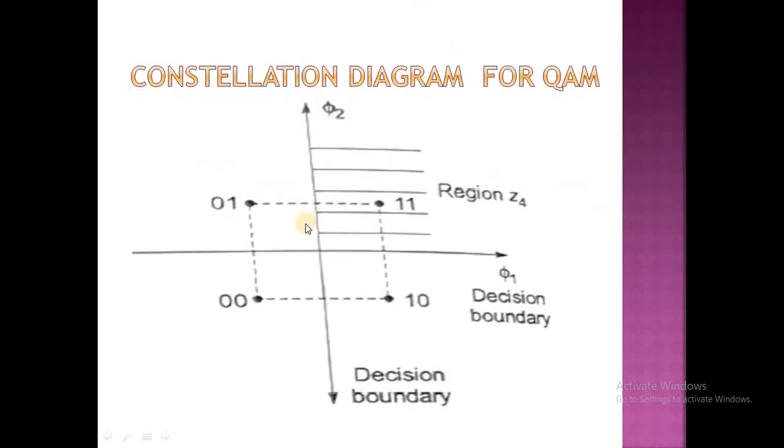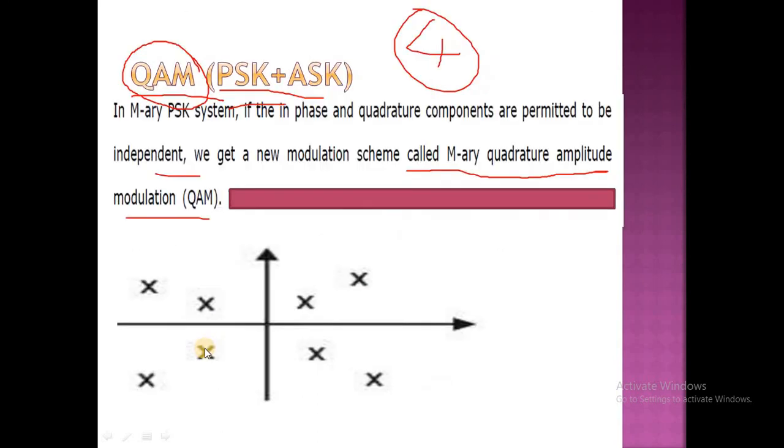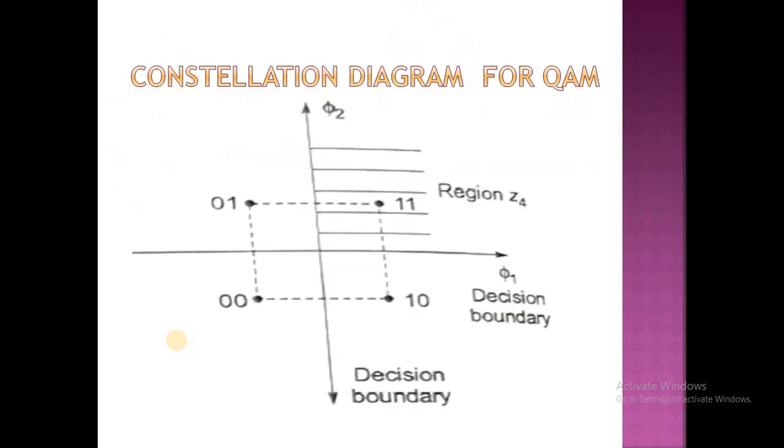And it is the constellation diagram if you consider only the 4 points by using the gray code sequence. See here, it is region 4, and here the decision boundaries phi 1 and phi 2, followed by the gray code sequence. It is the constellation diagram of QAM if you consider only 4 points. If you consider N points, it will look like this. If you consider only 4 points, it will look like this. It is followed by the gray code sequence, actually 1 1, 1 0, 0 1 and 0 0.